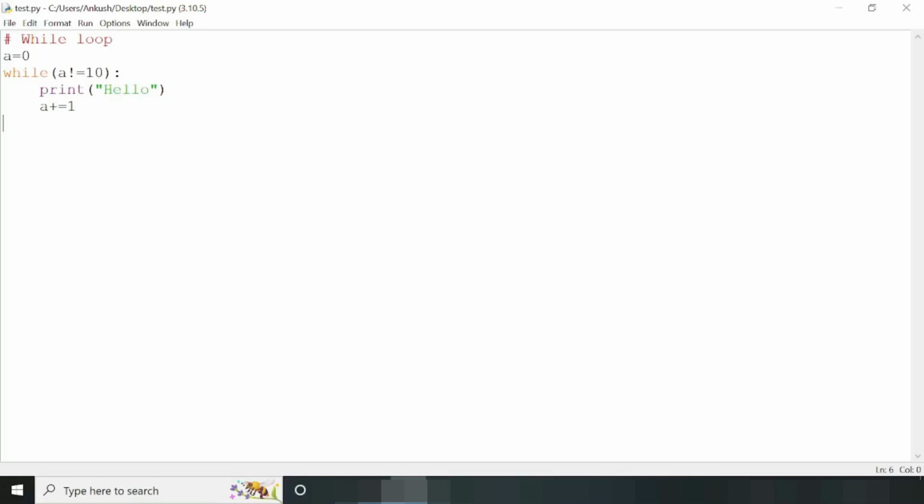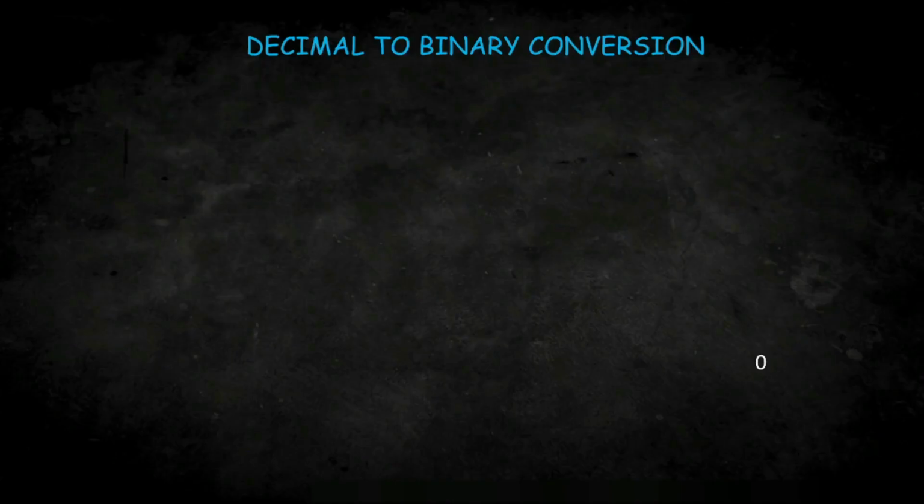Let's take an example. So the problem statement is, write a code where we need to convert a decimal number into its binary equivalent. The simplest way to get the binary equivalent of a decimal number is to divide the number by 2 repeatedly until we get the quotient as 1. For example, here we have the number 50 and we need to divide it by 2. So we will get 25 as the quotient and 0 as the remainder.